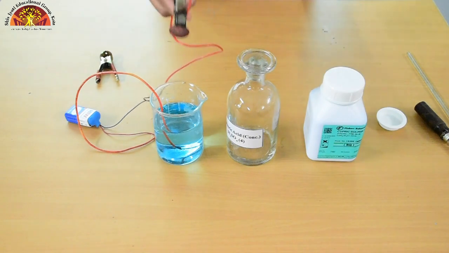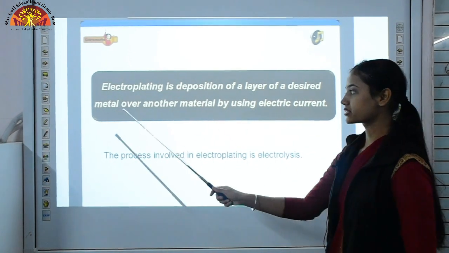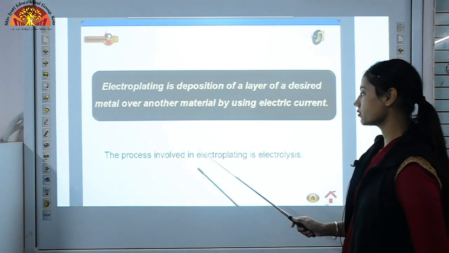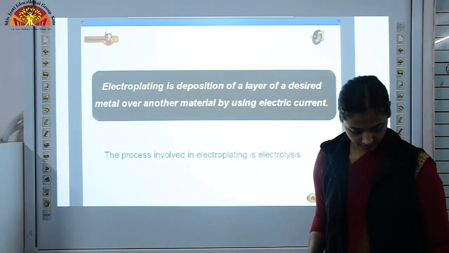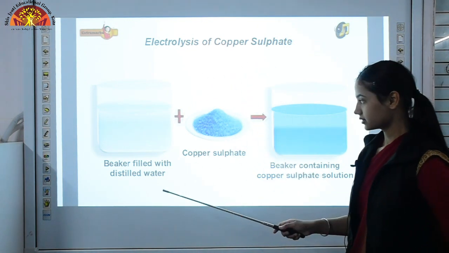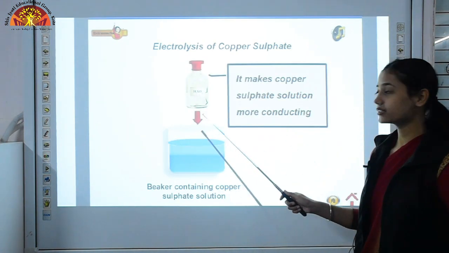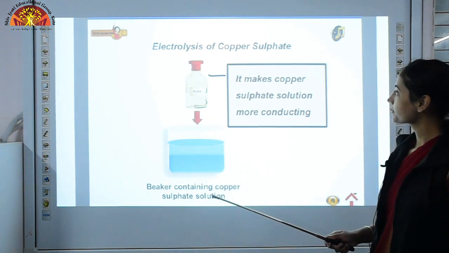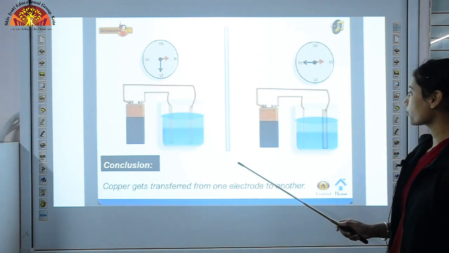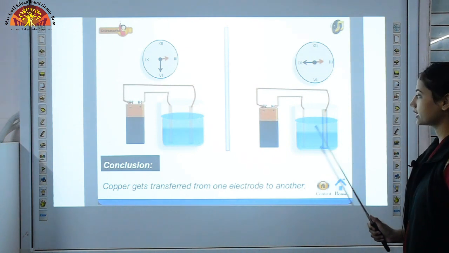So this is electroplating. Electroplating is deposition of a layer of a desired metal over another material by using electric current. The process involved in electroplating is electrolysis, electrolysis of copper sulfate, which we right now performed. This is a beaker containing copper sulfate solution. To make it more conducting, we added a few drops of sulfuric acid. Then we waited for a few minutes, and what we observed was the deposition of a layer of copper on our coin. Instead of this rod, we have taken a coin.